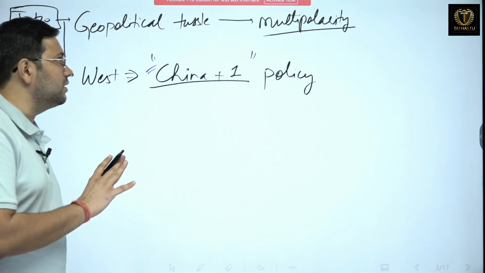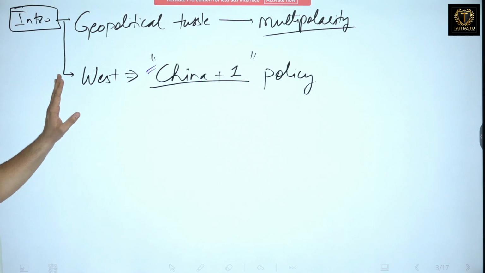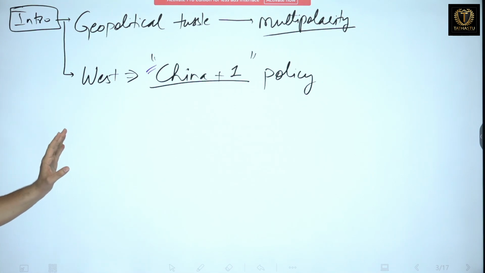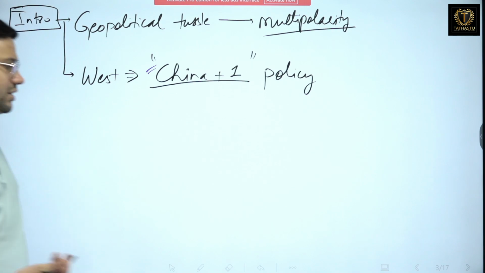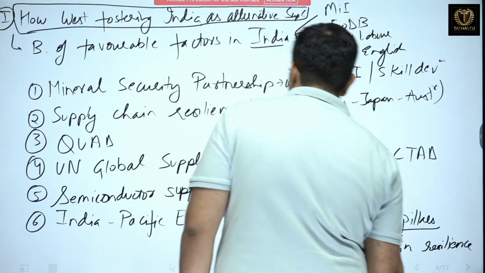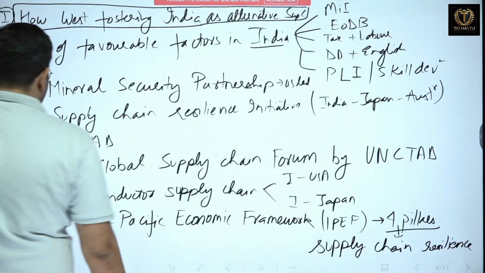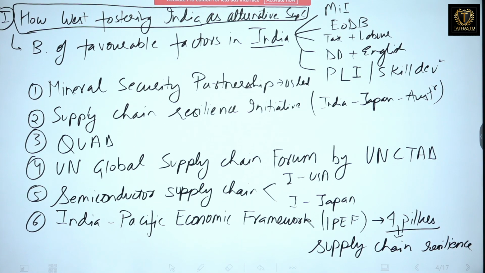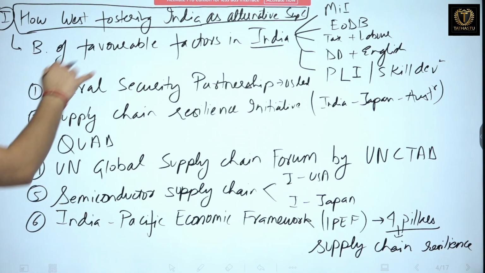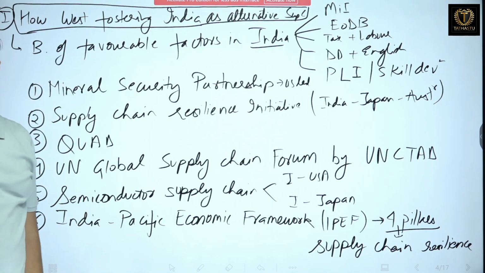I hope this is clear that there is a geopolitical tussle that is going on. And in that, the West has come up with a China +1 policy, so that the risk of over-reliance on China reduces. Clear? Now let's come to the body part. So what we are going to write first is how the West is fostering India as an alternative to supply chain.